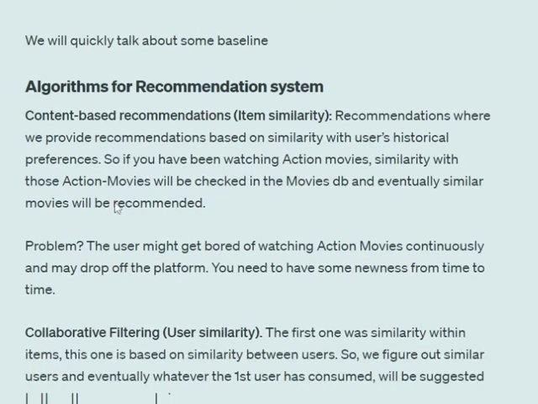Now, moving on to the algorithms for recommendation systems. On a baseline, we have three major algorithms for recommendation systems, and the fourth one is basically a data mining algorithm. So we'll be talking about that. First one is content-based recommendations, item similarity. The whole idea of content-based recommendations is that if a user has seen XYZ items on the app, we will try to figure out items similar to those XYZ, and then we will recommend him the similar items to XYZ.